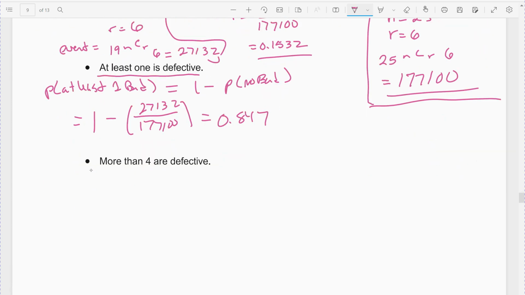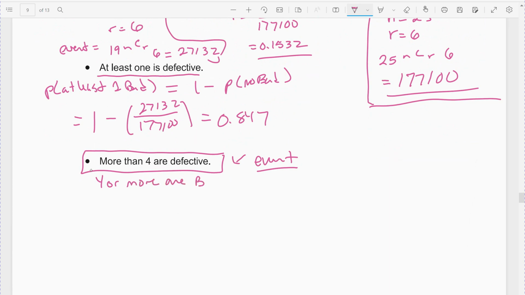Alright, the last one, and this one we haven't done a more than. Alright, so this is my event. More than 4 are defective would be 4 or more are bad. Out of 6, right? We're grabbing 6 total. So that means you could get 4 bad ones and 2 that are not. Or 2 good ones. Alright, good. Or 5 bad ones and 1 that's good.